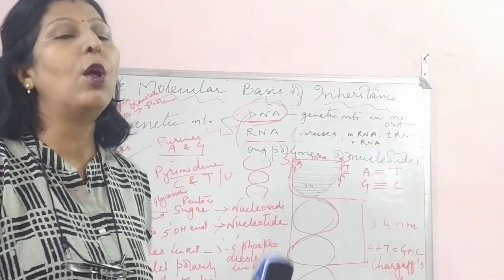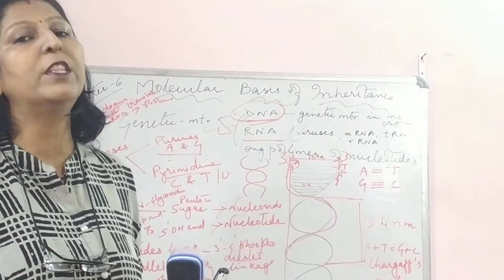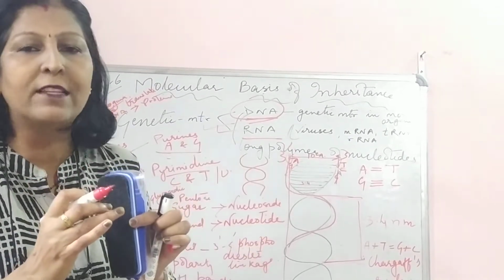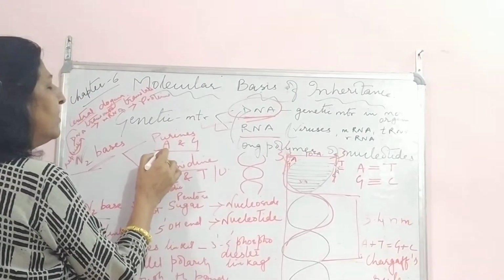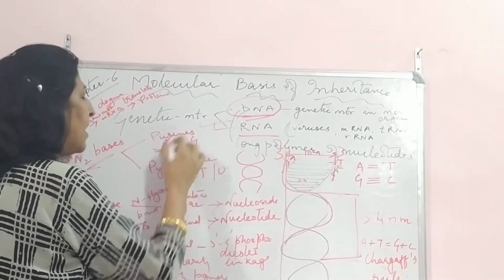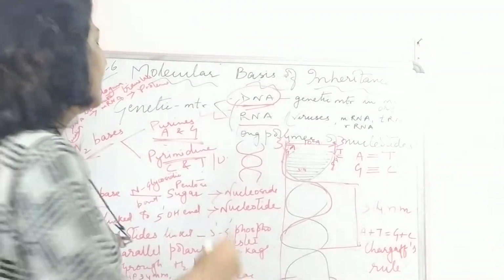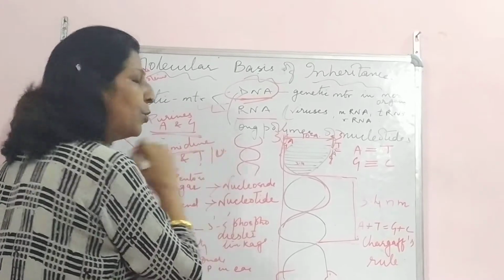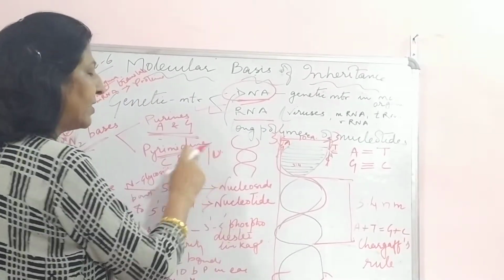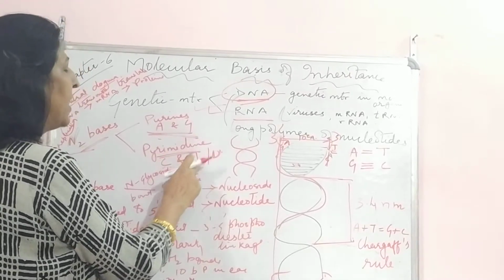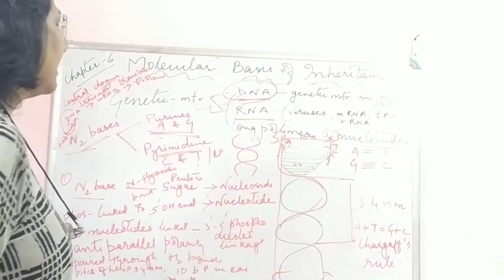A purine always binds with a pyrimidine and a pyrimidine binds with a purine. Purines will never come together. Pyrimidines will not come together. So purines are adenine and guanine. Please have it. Pyrimidines are cytosine and thymine. And in case of RNA, instead of thymine, it is uracil, U-R-A-C-I-L. Cytosine and thymine or uracil are pyrimidines, and purines are adenine and guanine.